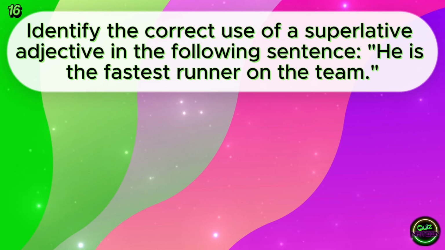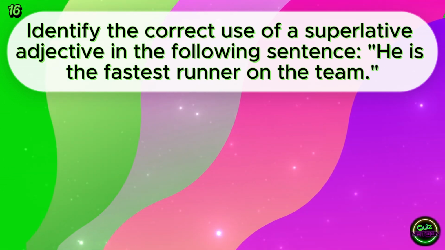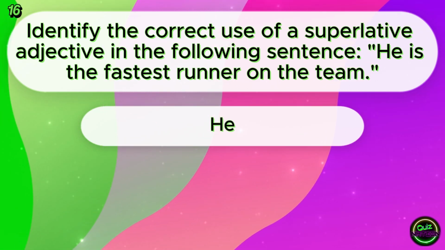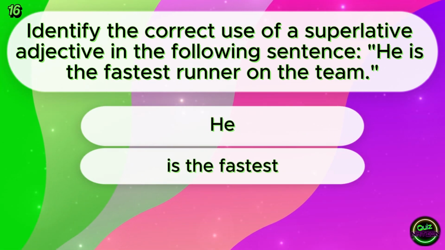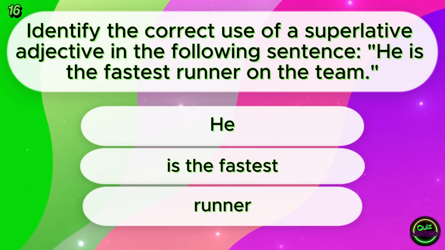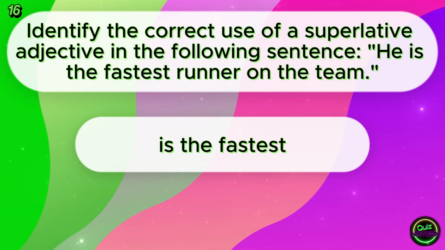Identify the correct use of superlative adjective in the following sentence. He is the fastest runner on the team. He is the fastest runner. Is the fastest.